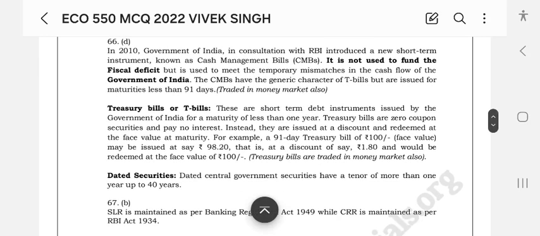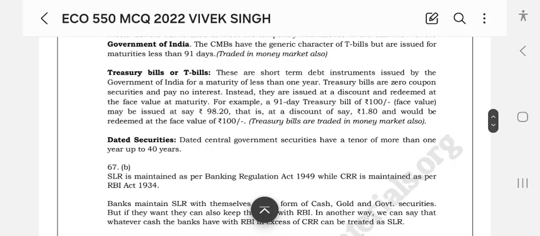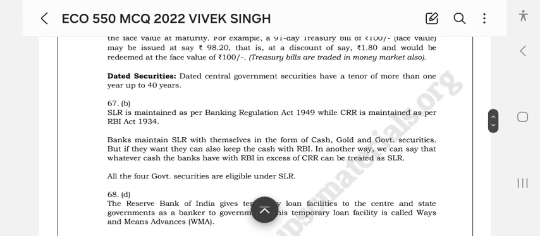Treasury bills, or T-bills, are short-term instruments issued by the government of India for a maturity of less than 1 year. Treasury bills are zero coupon securities and pay no interest. Instead, they are issued at a discount and redeemed at the face value on maturity. For example, a 91-day treasury bill of rupees 100 face value may be issued at, say, rupees 98.1, and would be redeemed at the face value of rupees 100. Treasury bills are traded in the money market also. Dated securities, or central government securities, have a tenure of more than 1 year, up to 40 years.